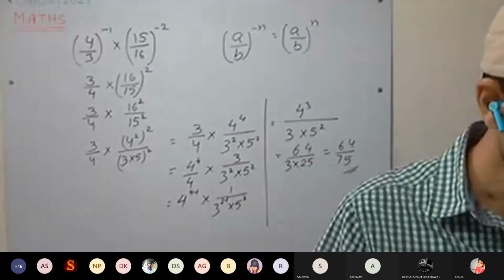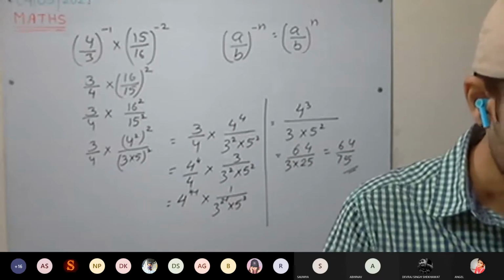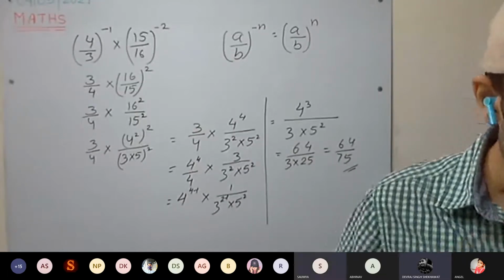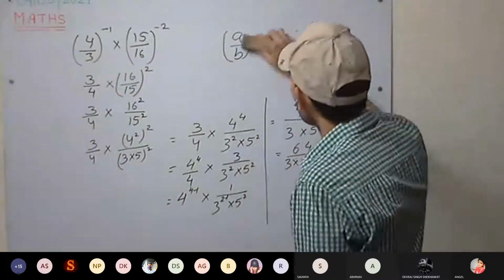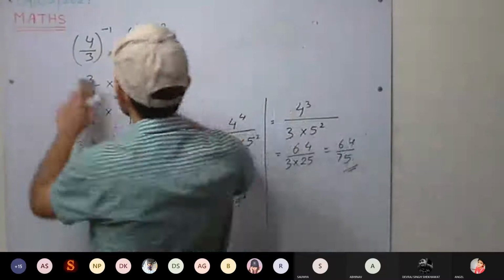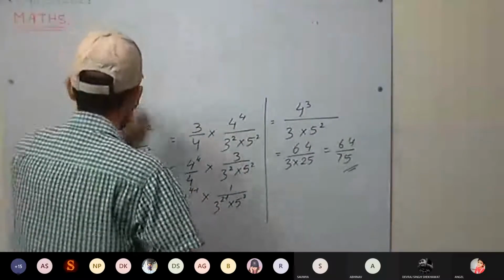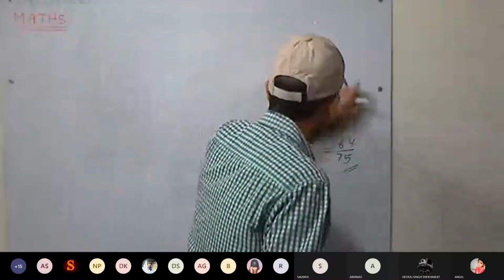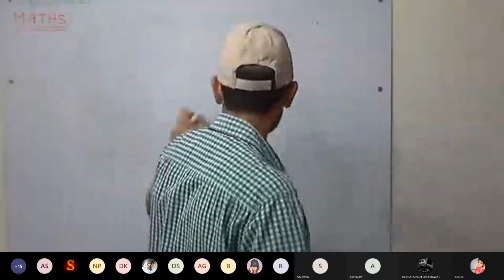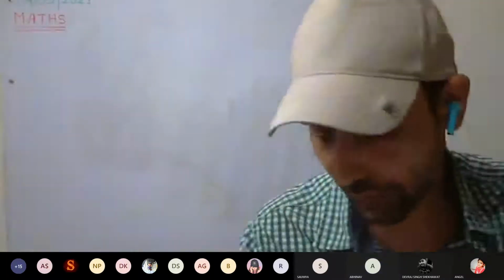Okay, now the fifth question we have completed. Any question? First we have completed. Yes, sir, first question complete. Okay, do the second one now, everyone. Sir, fifth second.